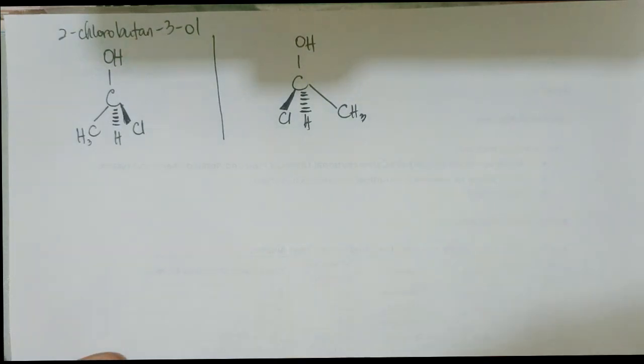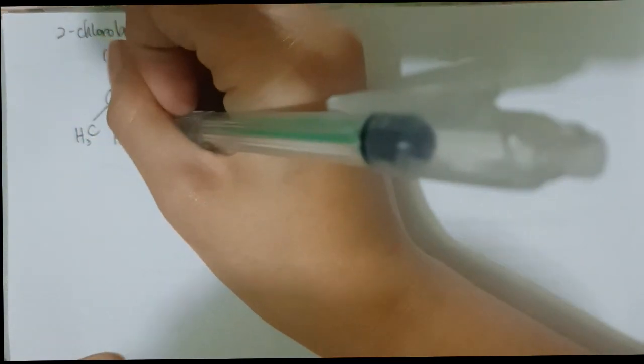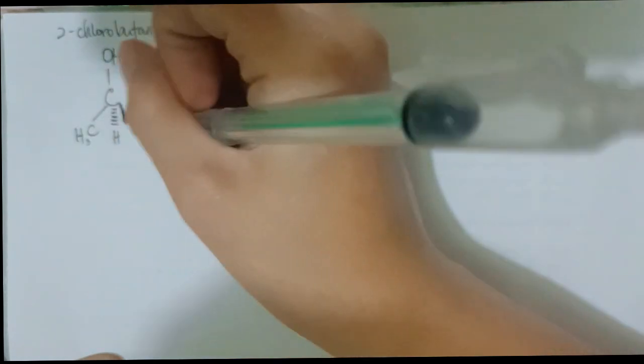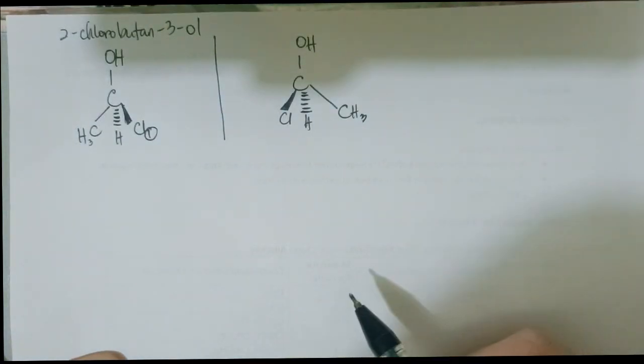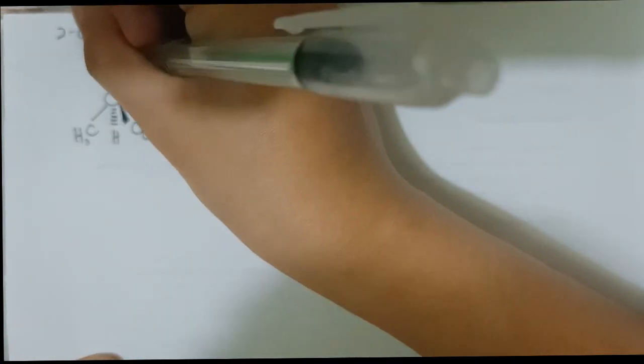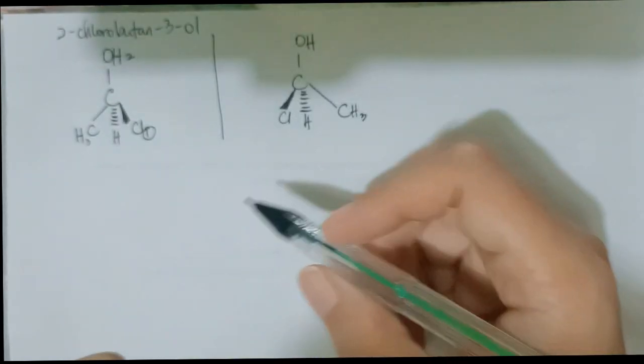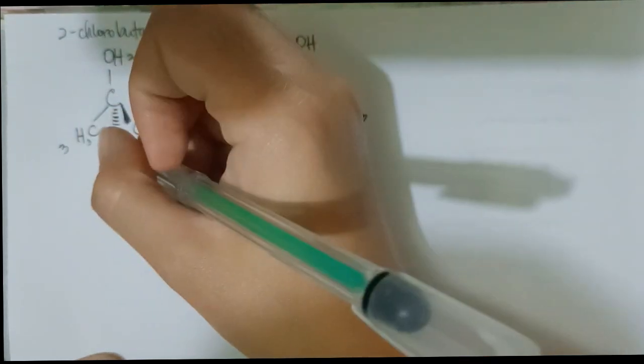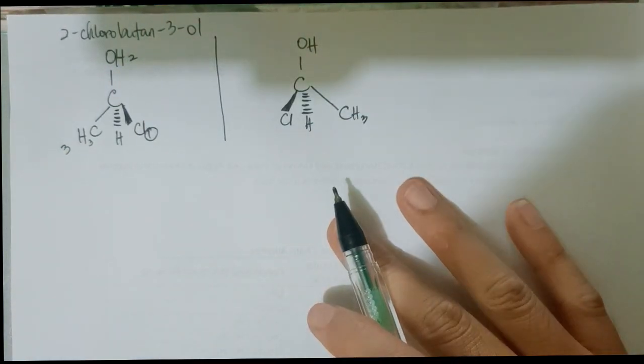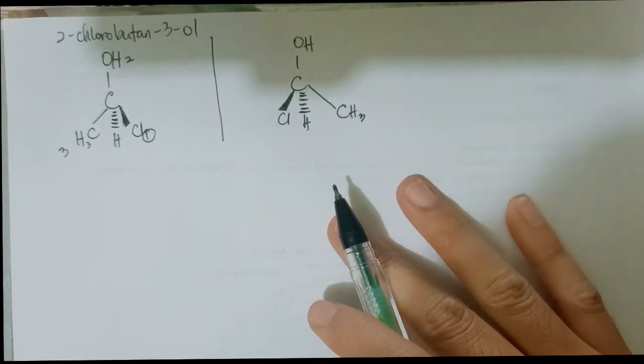Chlorine here will be number 1 because it has the highest atomic number. Next is the OH group, and then the methyl group. Hydrogen is the least because it has atomic number 1, so it's 4.